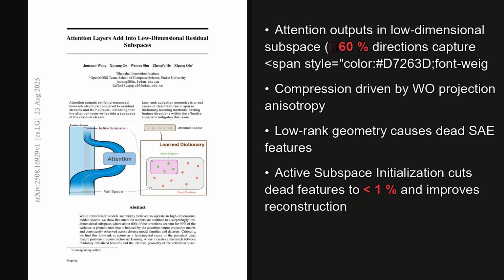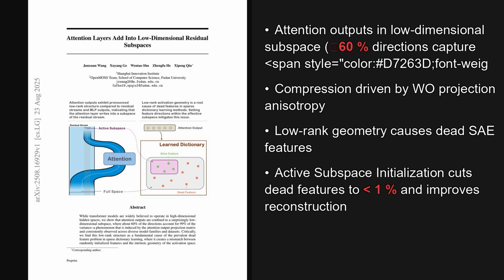I'm Alex. Today we're looking at a paper trending on X, published on August 23, 2025, just 3 days ago. The striking result is that attention outputs live in a surprisingly low-dimensional subspace, where about 60% of directions capture 99% of the variance, and this geometry creates many dead features in sparse dictionary learning. The paper is titled, Attention Layers Add into Low-Dimensional Residual Subspaces, and the implications for model training are quite significant.